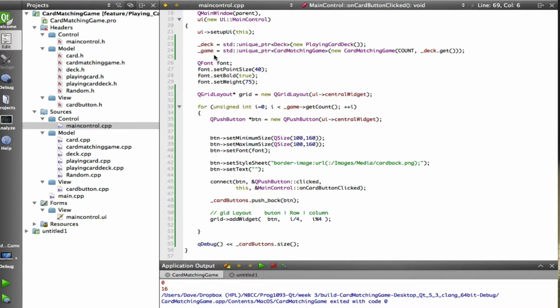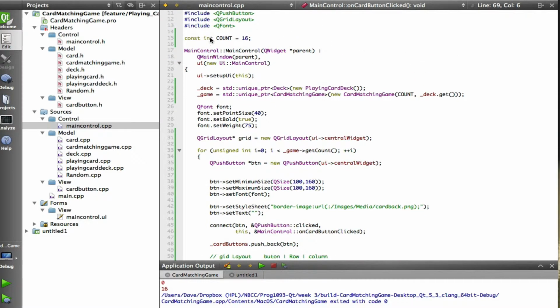Okay, and so we construct a card matching game object, and we save a unique pointer to it in underscore game, the member. And we construct it passing in count, which is just for now a constant integer defined up at the top here, and we pass it a raw pointer to deck.